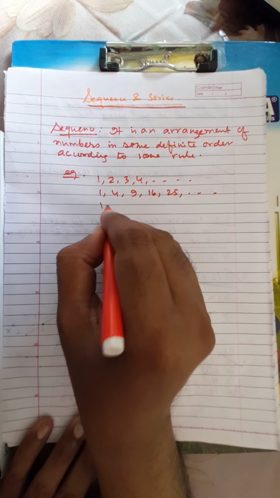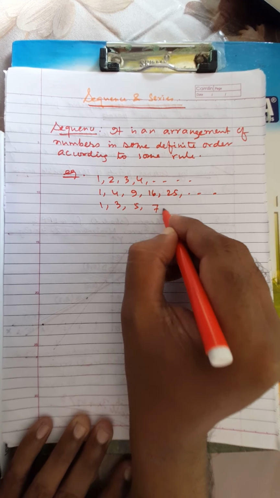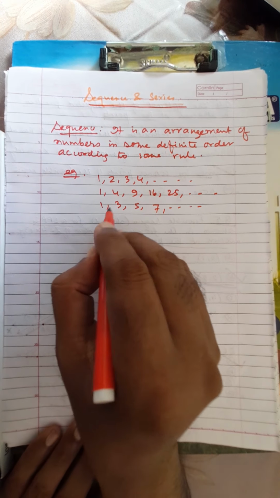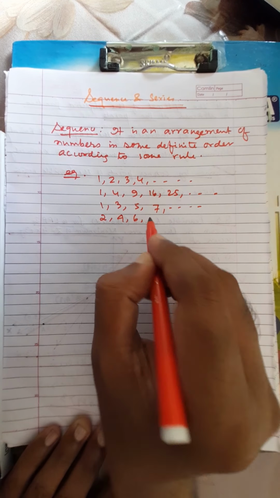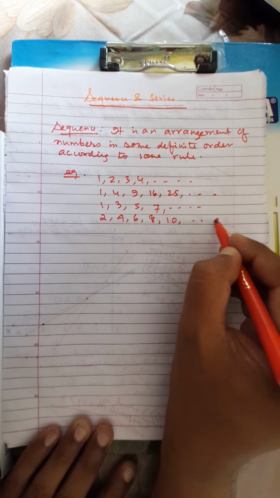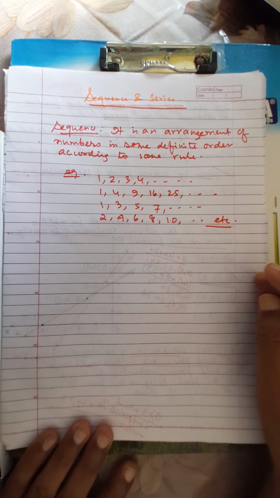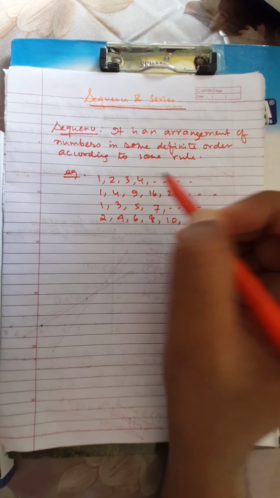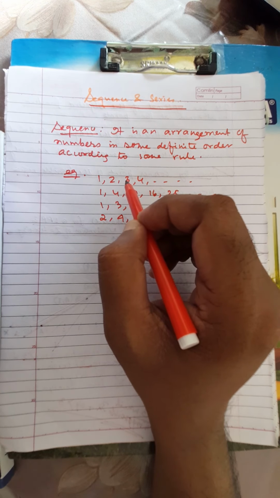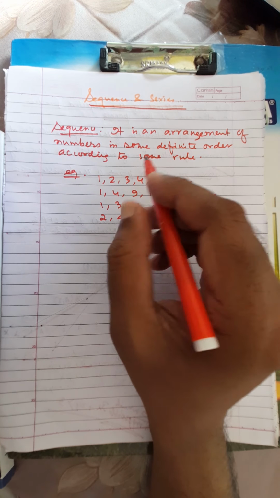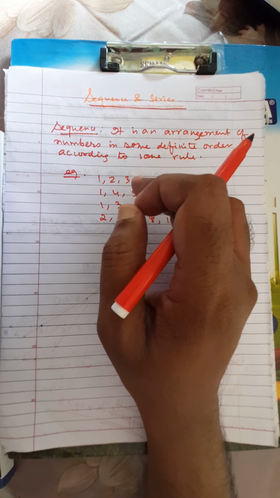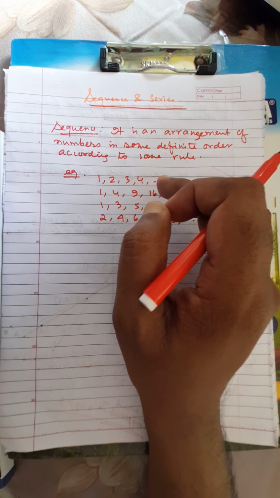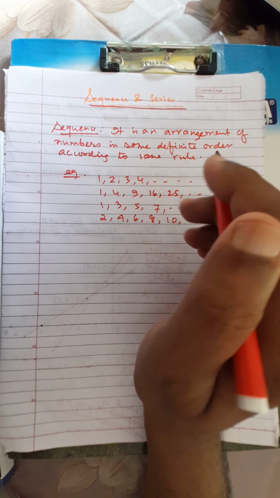Then 1, 3, 5, 7. In this way all the odd numbers are coming. Similarly, you can take the example 2, 4, 6, 8, 10, etc. So these are nothing but examples of a sequence. And the various numbers occurring in the sequence are called its terms.